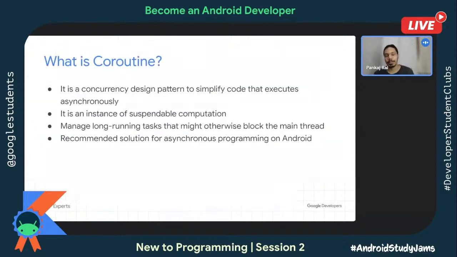Now, what is a coroutine? If you remember threads and processes from your college days, there is a notion which says that a thread is lightweight and a process is heavyweight. But in reality, a thread is not that lightweight. The reason it is called lightweight is that, with respect to a process, a thread is certainly a lightweight component. But if there is something lighter than a thread, then it's a coroutine.